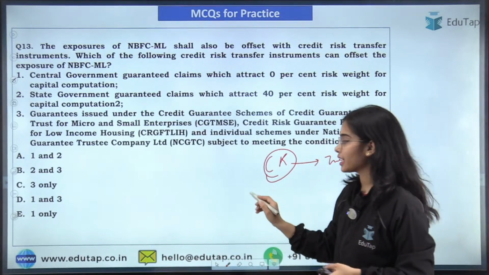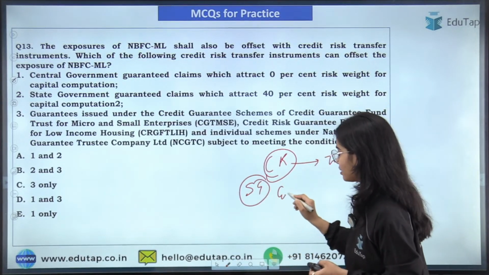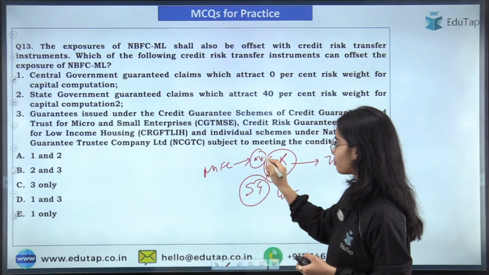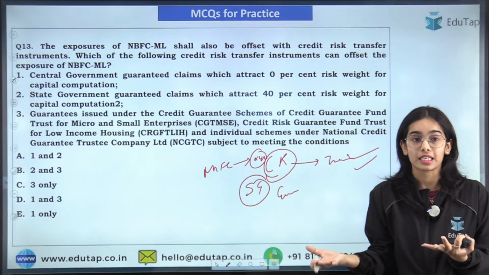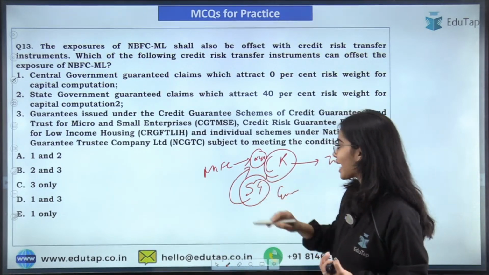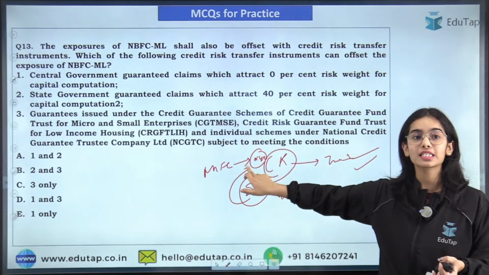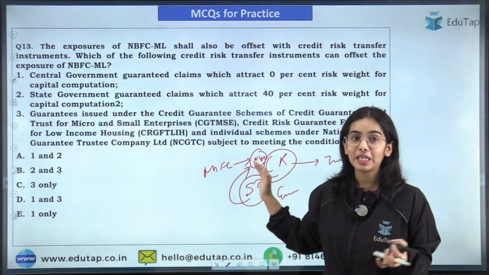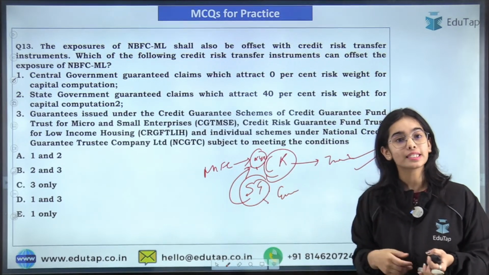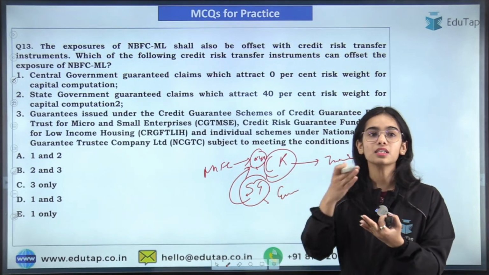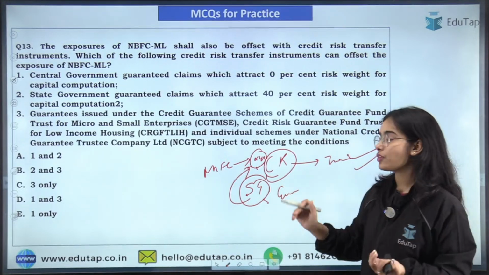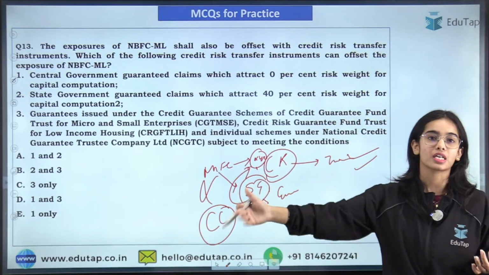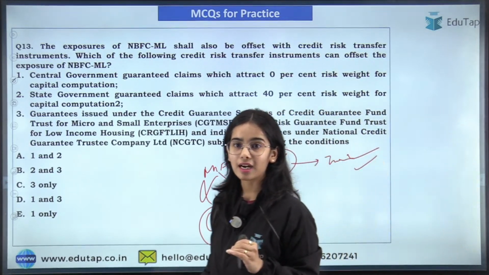Let's say that the state government has given a guarantee. The NBFC has given a loan to XYZ company. Now this XYZ company is very risky, but the state government is giving the guarantee that if this company is not able to return the loan, the government will return it. So in this case, the exposure has been transferred to the state government. These are transfer instruments, so they will not be considered under the credit concentration because the risk has already been transferred.